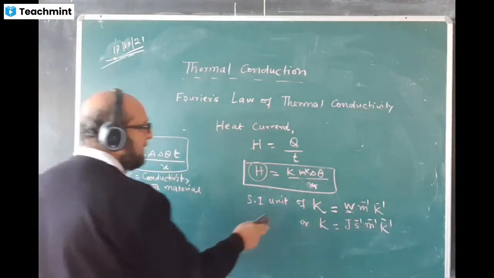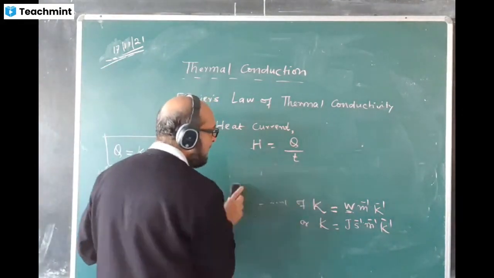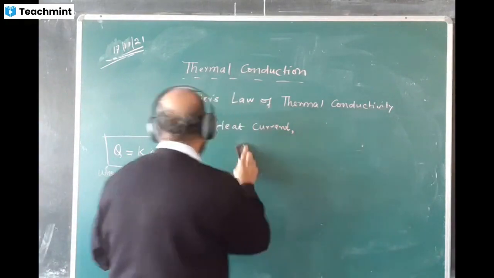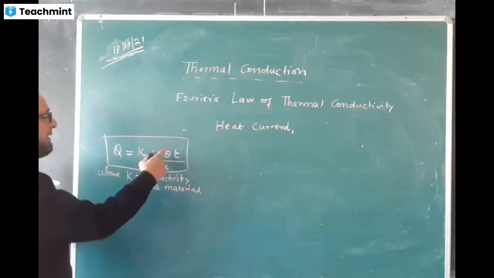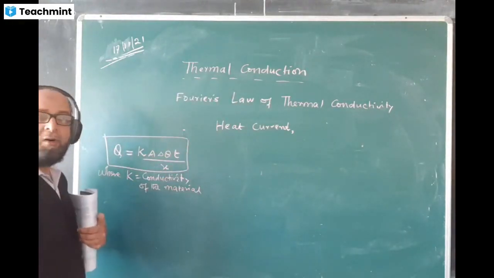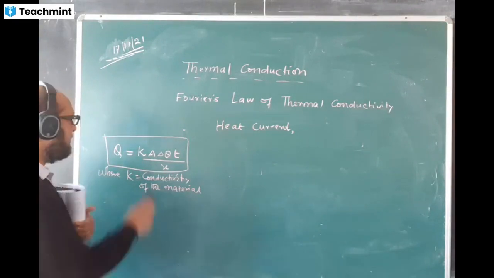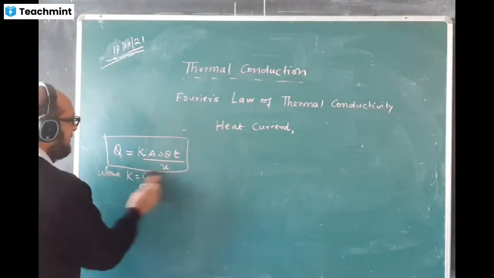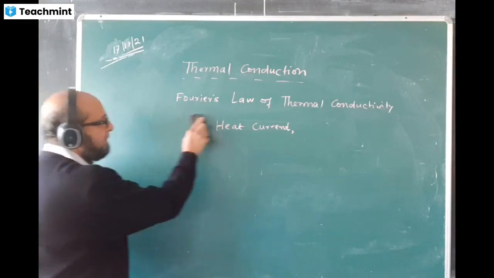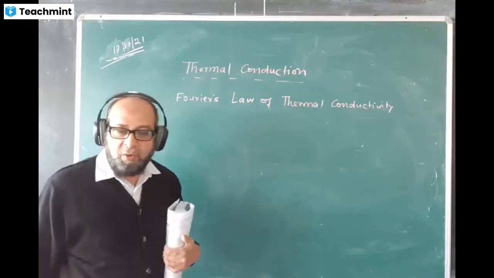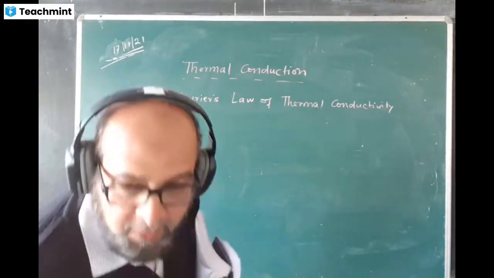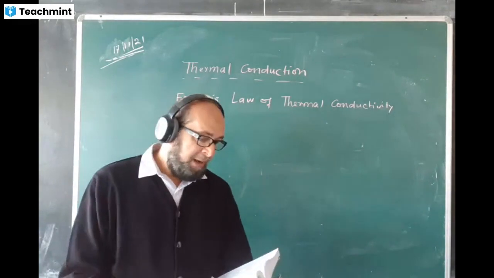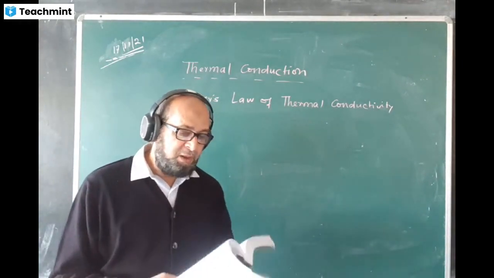Okay? Understood? The main formula is this one. Q is equal to K A delta theta T by X, or Q by T becomes H. The formula of H. In the formula of H, T will not come. Okay. This chapter, the theory part, only this much you have to learn.